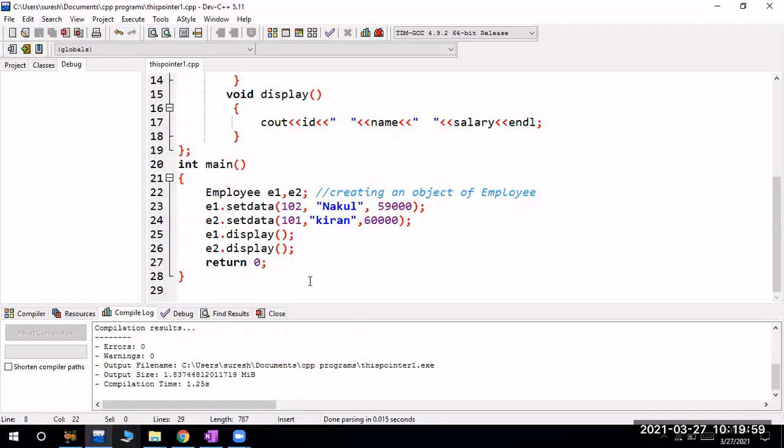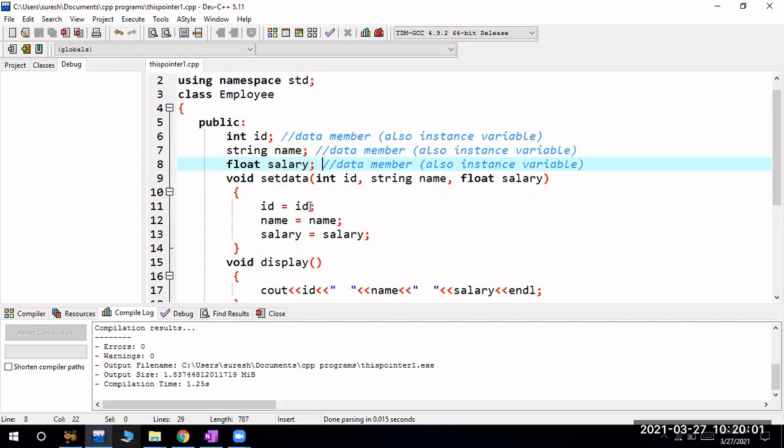so now what happens? All of you are able to see, right? Yes, sir. Now I am writing backslash n just to differentiate. So here setData ID. What is this ID?